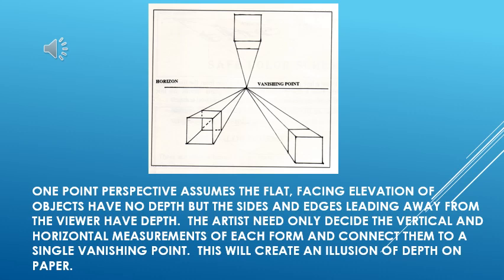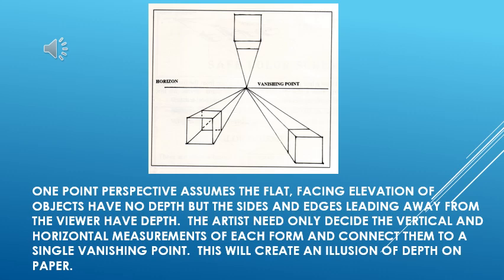The third one is that we have to define the object which we have to show in 3D. That can be an object, a building, the interior of a structure, anything. But right now we are going to discuss a square or cube. So first we have to draw a square, and that square is in 2D.